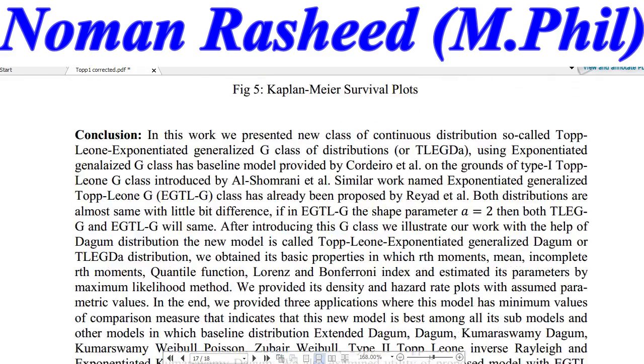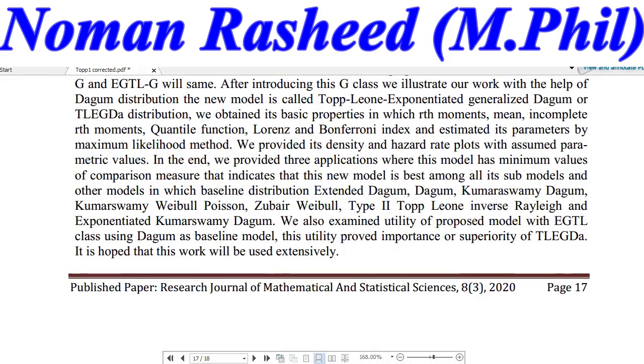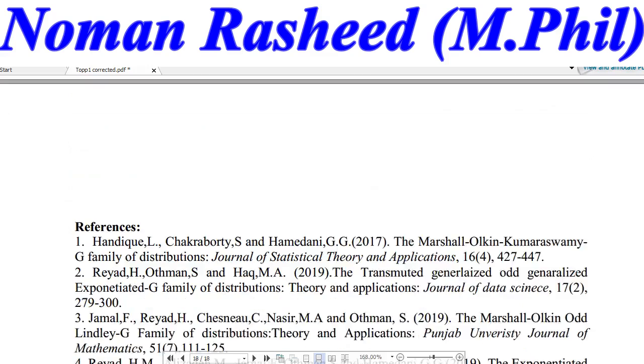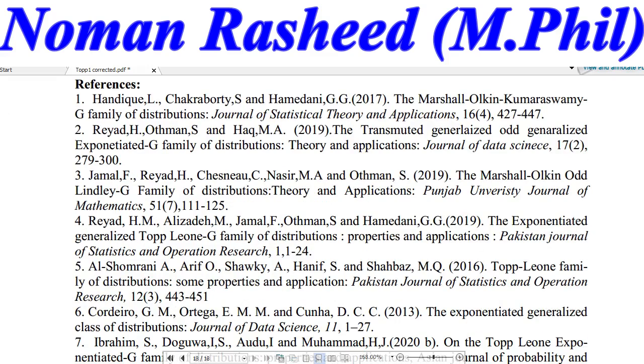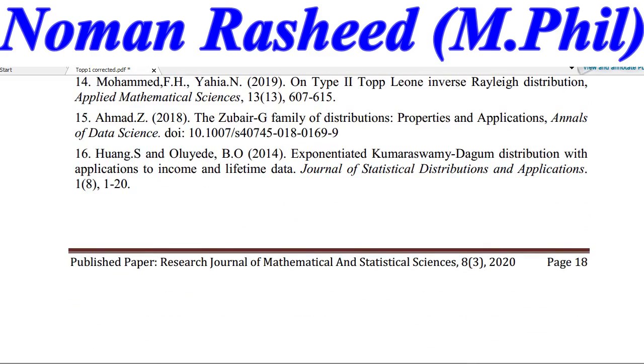So the conclusion of this research is that this is a new G class, and using this new class we provided the exponentiated Topp-Leone exponentiated Dagum, or Topp-Leone extended Dagum. It is better fitted. You can also see the references we used in this research. That is a little bit of introduction to our research.